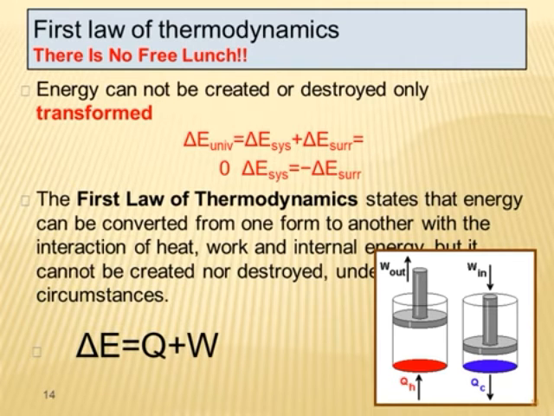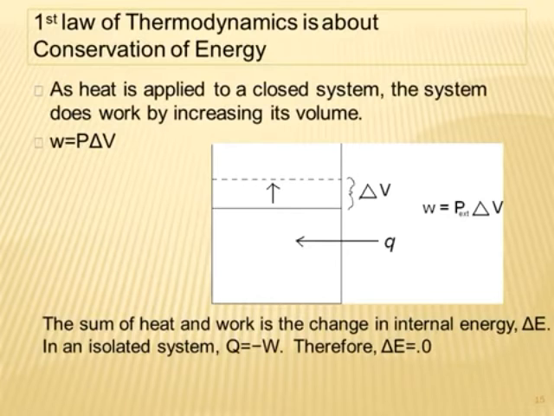Since the flow of heat follows the temperature gradient, the heat absorbed Q2 and heat rejected Q1 can be related directly to temperature T2 and T1 respectively as Q2 upon Q1 is equal to T2 upon T1. Then we can write efficiency as (Q2 minus Q1) upon Q2, which is equal to (T2 minus T1) upon T2. From the above equation, it is clear that the efficiency of the engine becomes greater when T2 becomes significantly greater than T1.